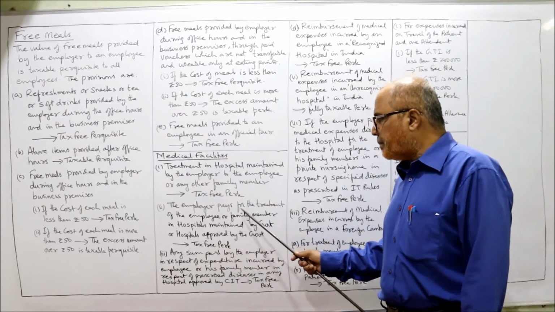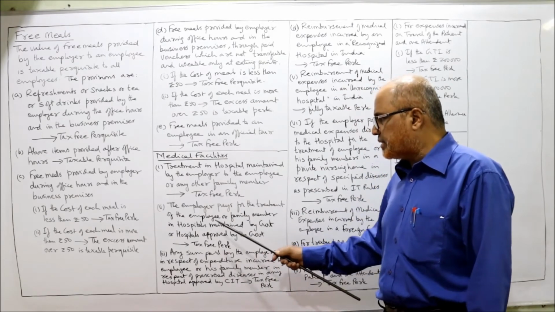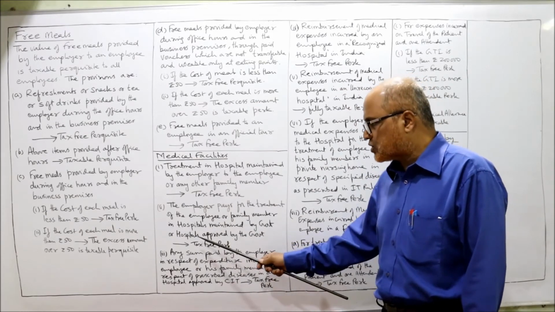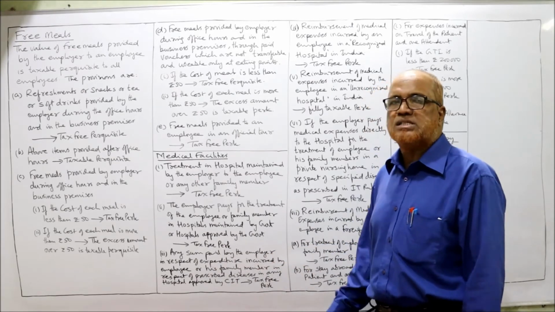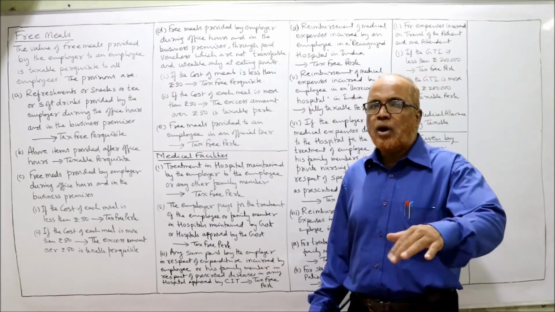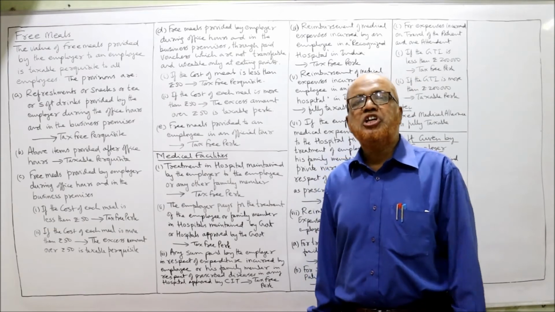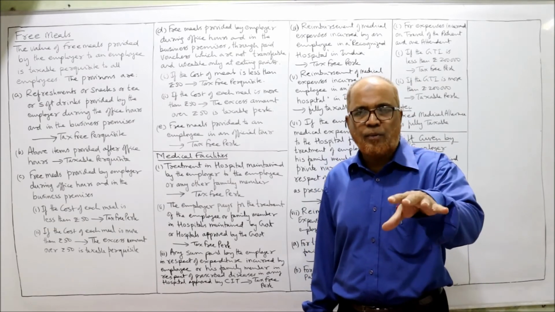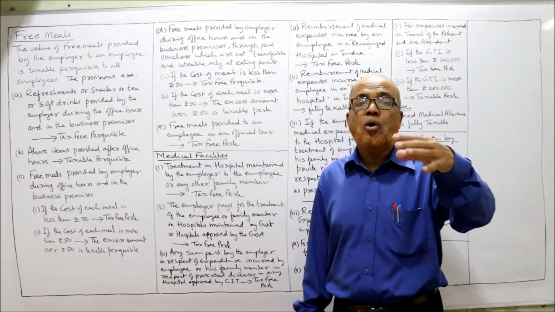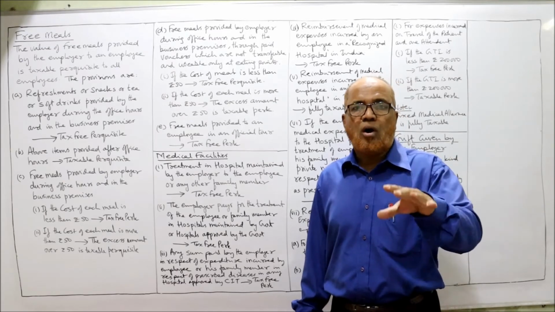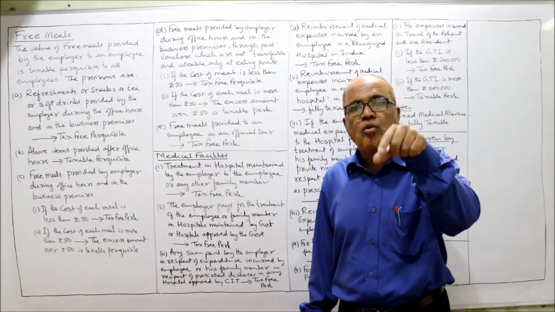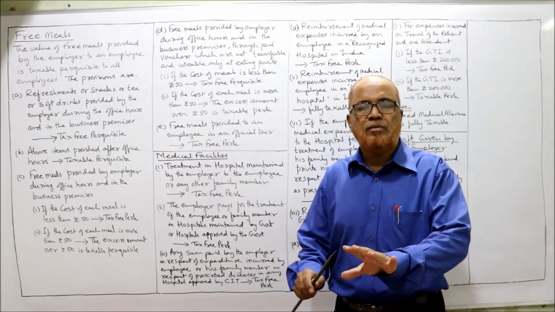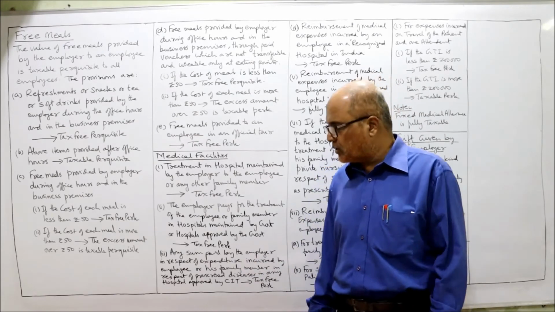Next, the employer pays for the treatment of the employee or family members in a hospital maintained by the government or approved by the government. It is a tax-free perquisite. The employer pays for the treatment of the employee or the family members in a government hospital or a hospital which is approved by the government. It will become a tax-free perquisite.